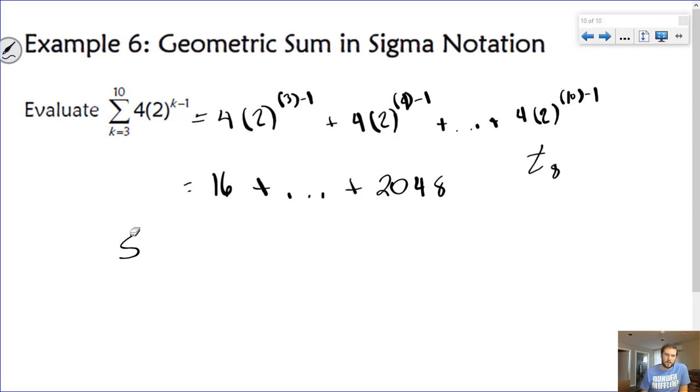So now, if I'm trying to find the sum of the first 8 terms of this series, it's just a matter of saying, okay, this is going to be 16 times... what is my r value here? What's happening from term to term? This might be where it would be beneficial to actually do the second term.